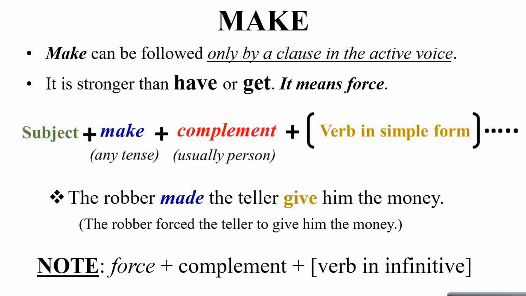इससे पहले जब आप asking about have और get तो वो एक rather more lenient means of expression है, और it can be either followed by active और passive. However, जब आप make के बारे में बात कर रहे हैं तो make is more stronger than have or get, and it actually means you're forcing someone, and it's only followed by the active clause. इसका sentence construction ऐसे होगा कि there is a subject followed by make, and again it can be any tense, followed by a complement which can be any person for that matter. This will be followed by a verb in the simple form.